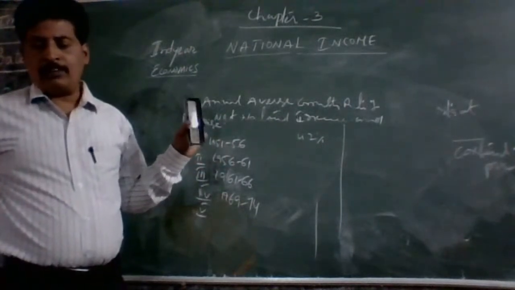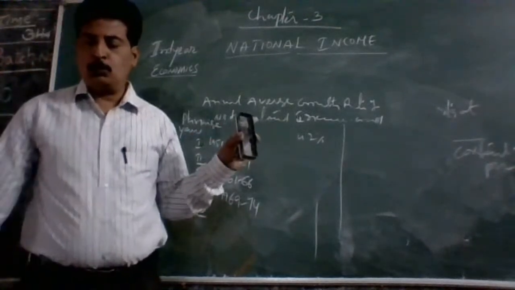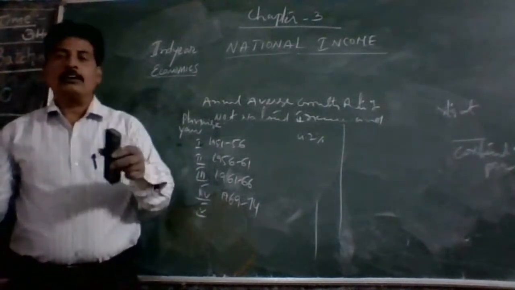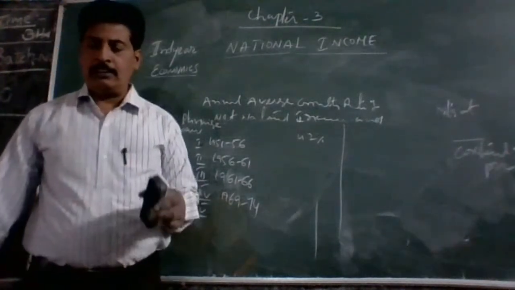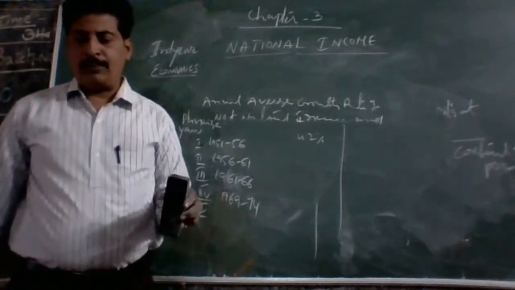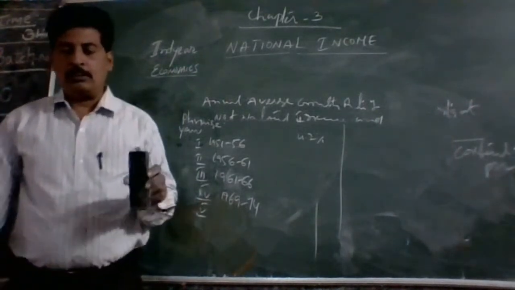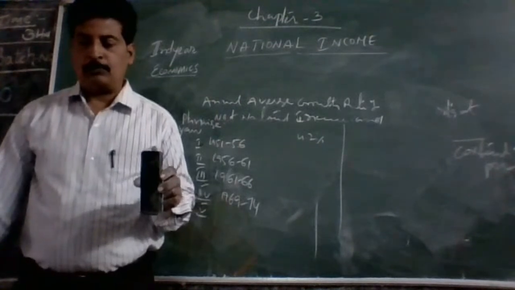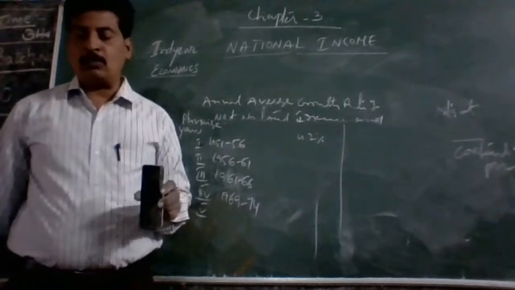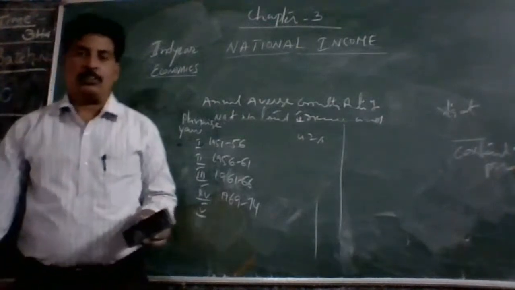Then again, in the 9th five-year plan, the national income at factor cost is 7.5. Whereas in the 11th five-year plan, 7.8. In the 12th five-year plan, it is 8.2. But per capita income, it has been continuously declining. In the 8th five-year plan, per capita income is only 4.6%. In the 9th and 10th five-year plans, it is 5.9. 11th five-year plan, it is 6.3. Whereas 12th five-year plan, it is 6.8.